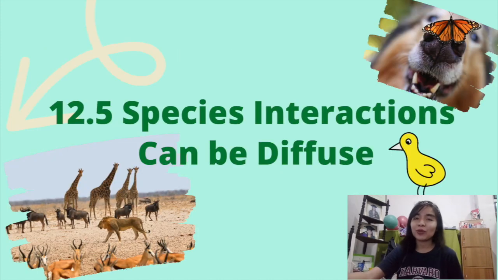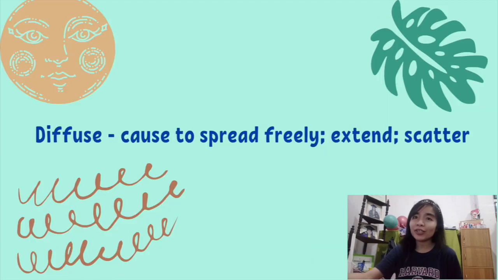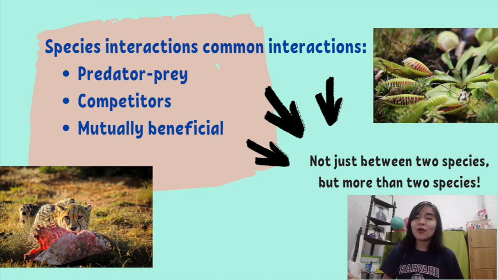Our next topic will be about how species interactions can be diffuse. According to the Merriam-Webster Dictionary, diffuse means to cause to spread freely, scatter, or extend. Predator to prey, competitors, and mutually beneficial are only a few of the species interactions. However, they are not exclusive or involve only two species, but more than two.